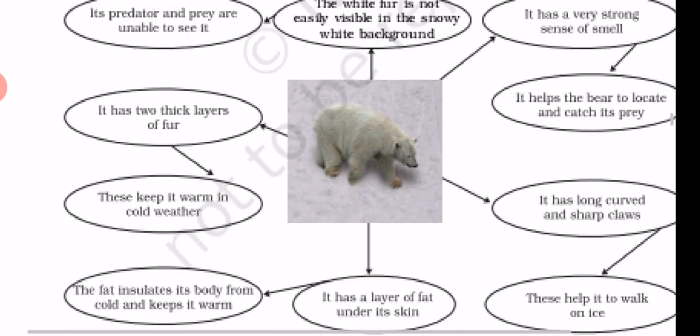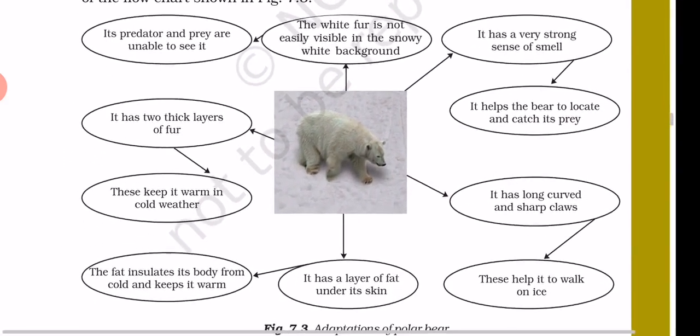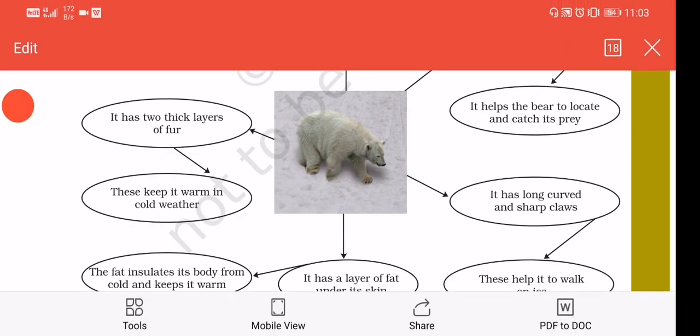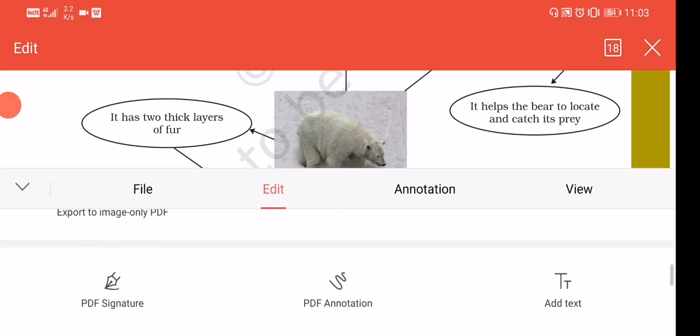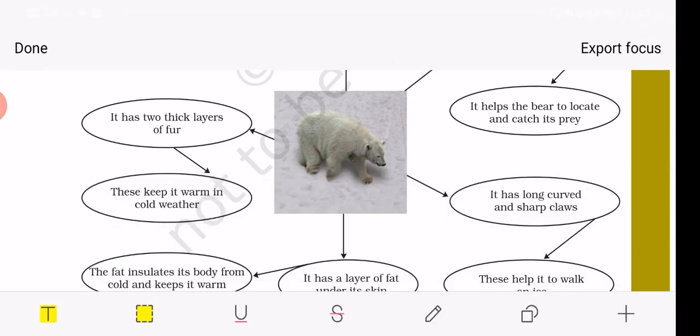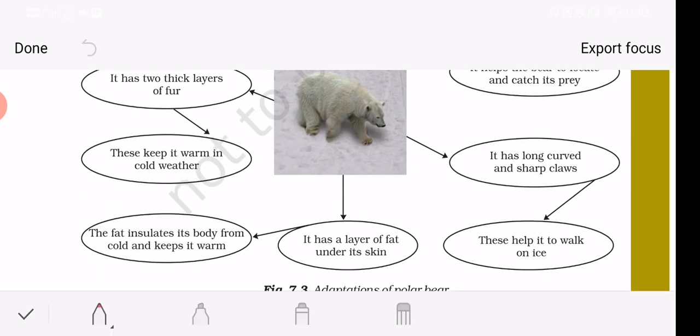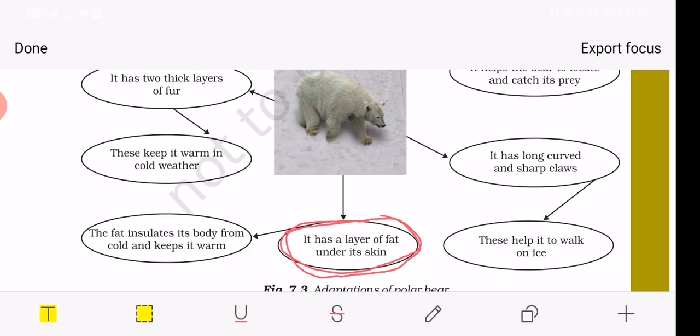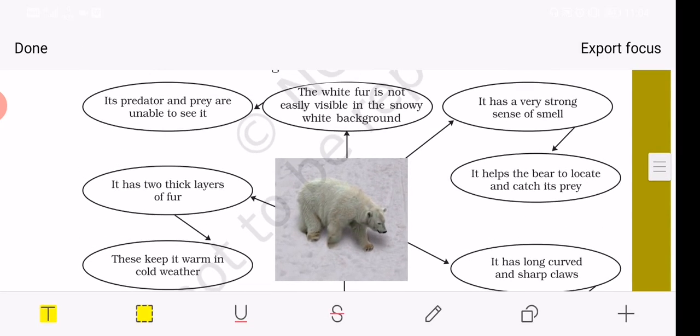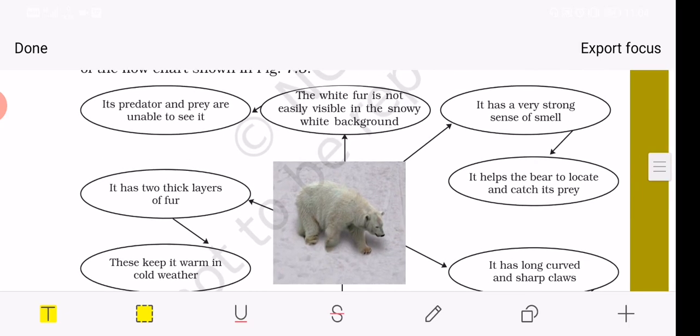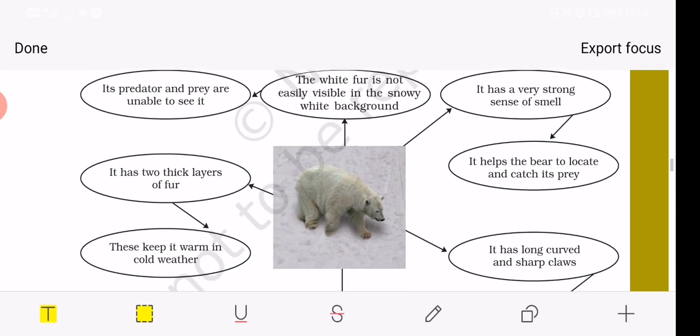Okay, so let us see what features are developed by a polar bear in the cold climate. First of all, it is clearly seen that a polar bear is white in color. It has a layer of fat under its skin. The fat insulates its body from cold and keeps it warm. So these are two special features adopted by the polar bear, and there are many more features. What are those features? They develop white fur.